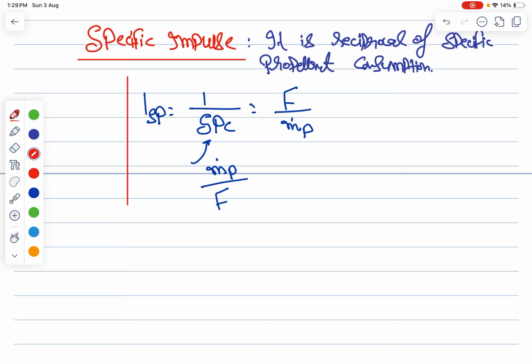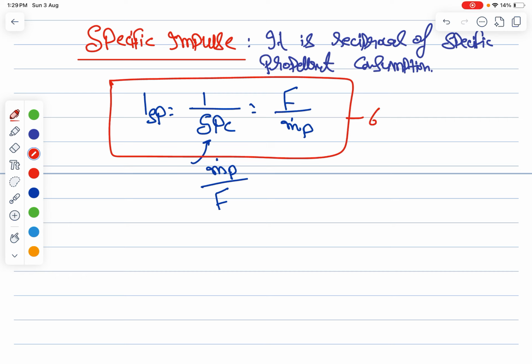Okay, so this is equation number 6. The unit of this equation is Newton second per kg. But in our questions, Isp is mostly given in seconds. We'll see this when we solve the questions.